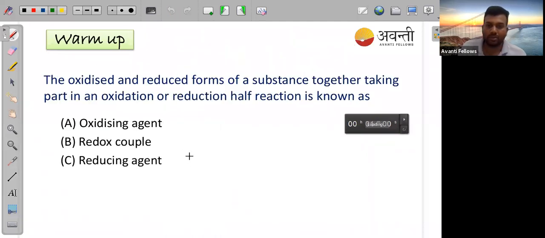Another question, and this is also related to redox reaction. You all have 1 minute, try to answer this. The oxidized and reduced form of a substance together taking part in an oxidation or reduction half reaction is known as... Correct, Karthik. Correct, Arjun. Okay, I'm launching the poll.